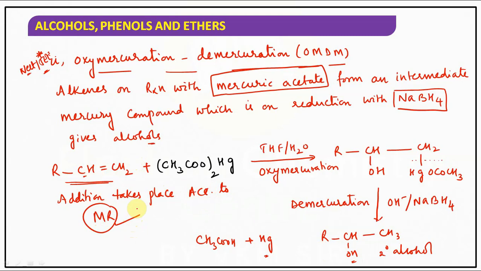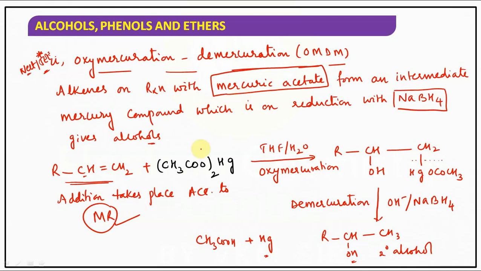If you observe it carefully, yes or no? Indirect hydration of alkenes took place. So what I mean to say? See, the hydration of alkenes reaction is very, very important, as I mentioned. In this hydration of alkenes, it can undergo either direct hydration or indirect hydration. Direct hydration of alkenes is a very important commercial method. Indirect hydration can be done either through HBO, hydroboration oxidation, or through the